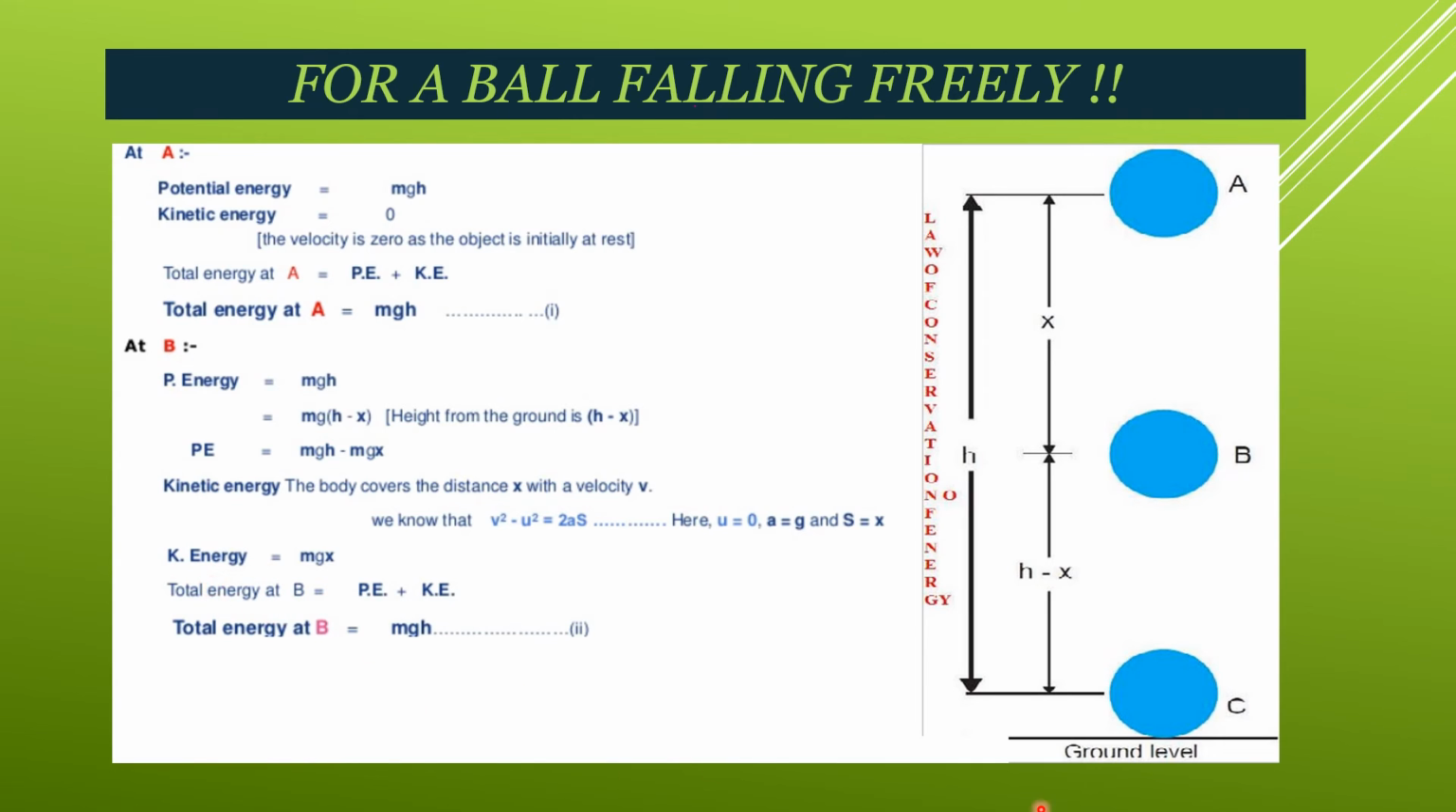So total energy at B is equal to potential energy plus kinetic energy. So the total energy at B becomes equal to mgh. Energy at A was mgh, energy at B was the same, mgh. Now we'll see